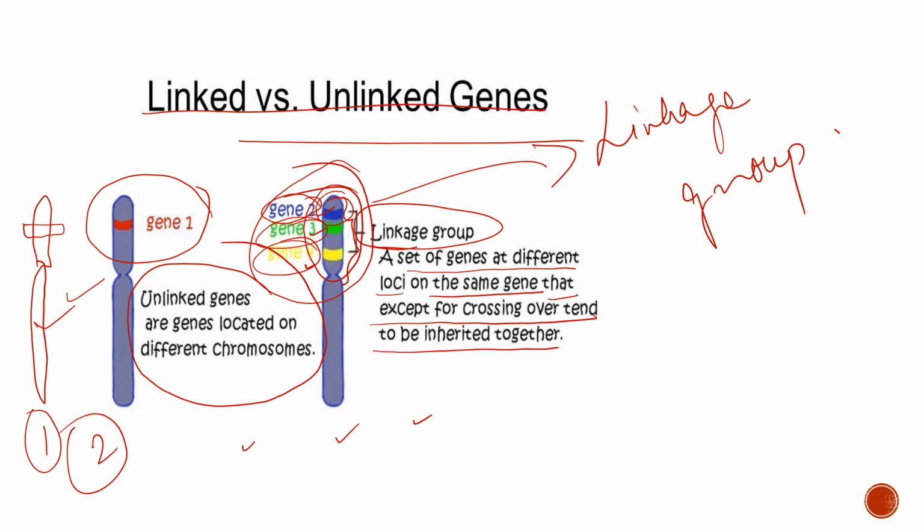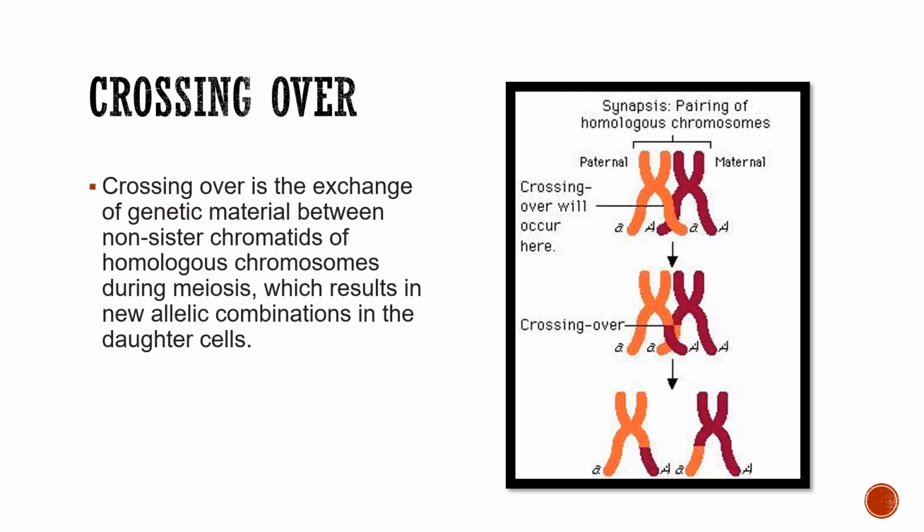So what is crossing over? We will know that now. So what is crossing over? Crossing over is the exchange of genetic material between the non-sister chromatids of homologous chromosomes during meiosis. So first let's discuss what are non-sister chromatids and what are sister chromatids.